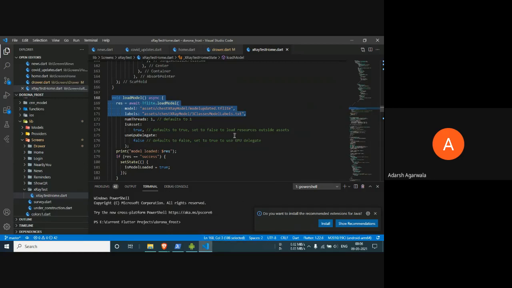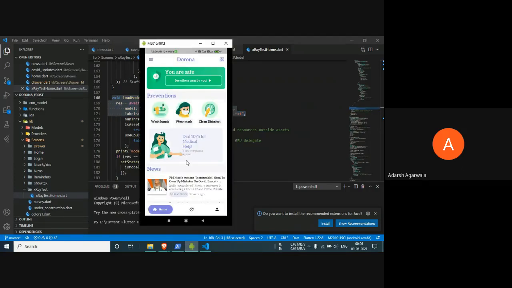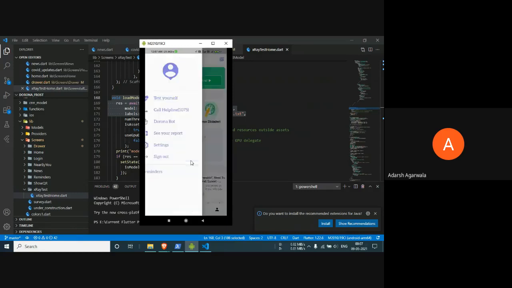Now, about the future, Naman, can you please reopen the application? So this was all about our application. One last thing I would like to mention is the future scope of the application. There are many more features that we have not implemented given the time constraints, which can be implemented in the near future. Along with that, we can also implement a reminder feature. Naman, can you please open the reminder feature?